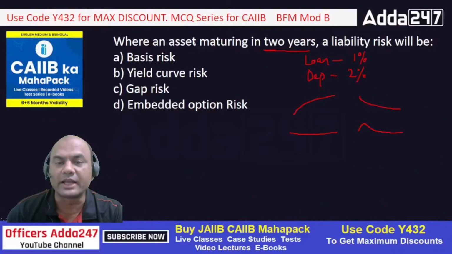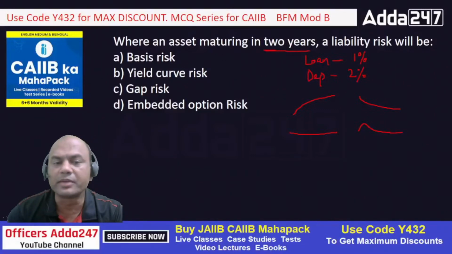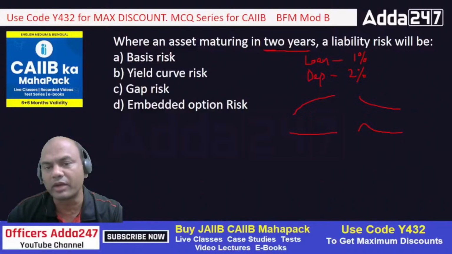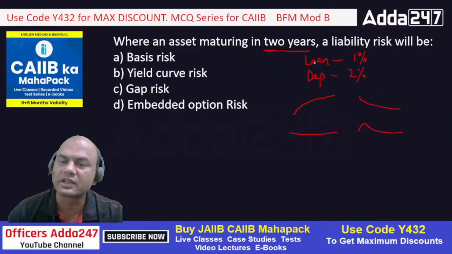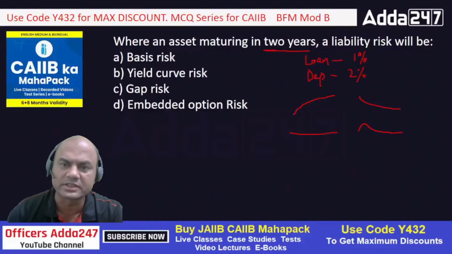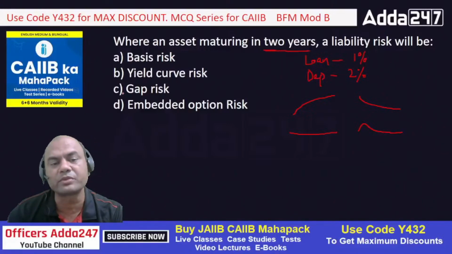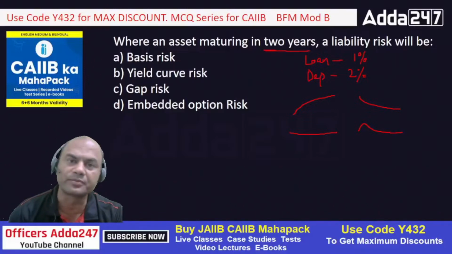So when an asset is maturing in 2 years, I know that it is maturing in 2 years. So basis risk won't affect me at all. Why? Because the rates are already fixed. Now let them change by any magnitude, I have already given the rate on that FD, right? So I won't be facing this risk over here. The main risk which I will be facing is, what is the option? What do you think should be the correct option over here?